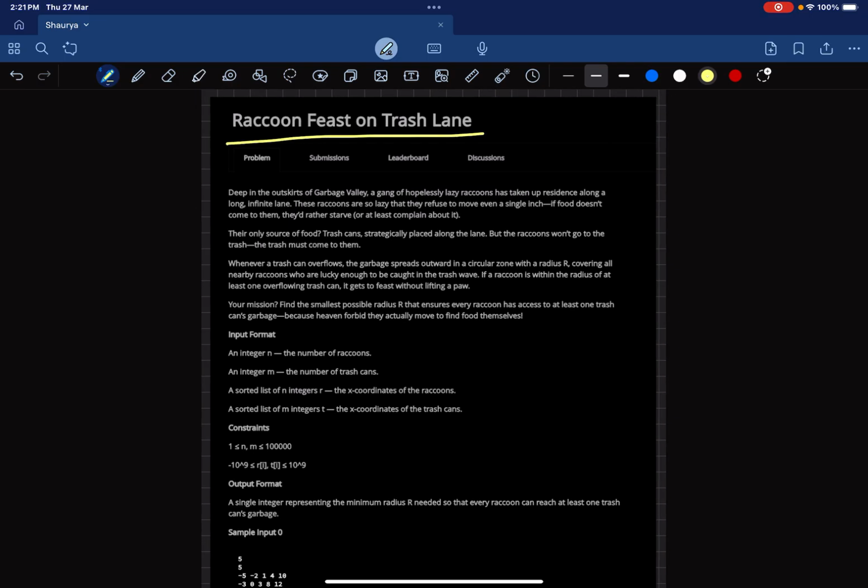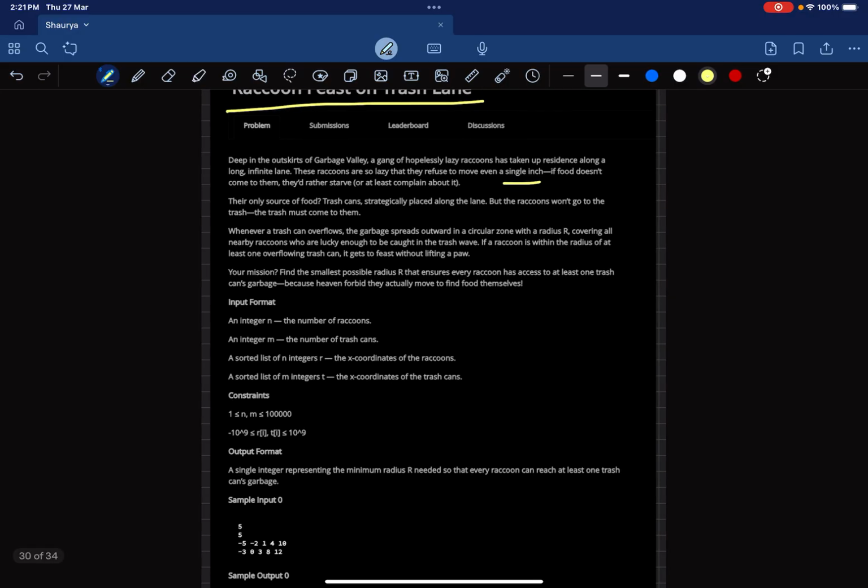Deep in the outskirts of Garbage Valley, a gang of hopelessly lazy raccoons has taken up residence along a long, infinite lane. These raccoons are so lazy that they refuse to move even a single inch. If food doesn't come to them, they'd rather starve or at least complain about it. The only source of food is trash cans, strategically placed along the lane. But the raccoons won't go to the trash, the trash must come to them. Okay, so the raccoons won't move, the trash must come.